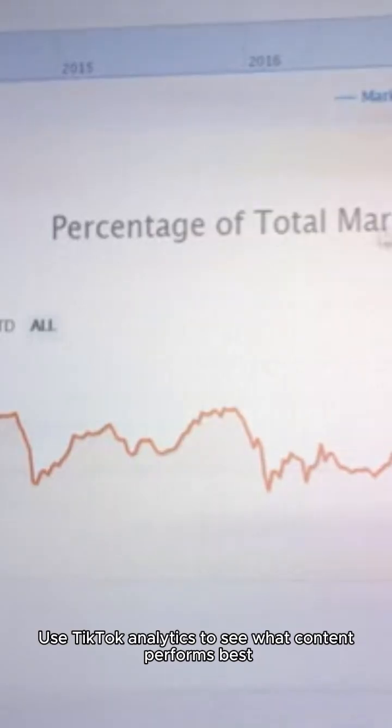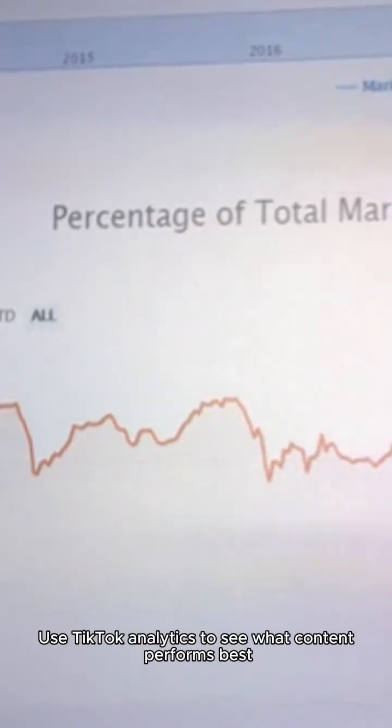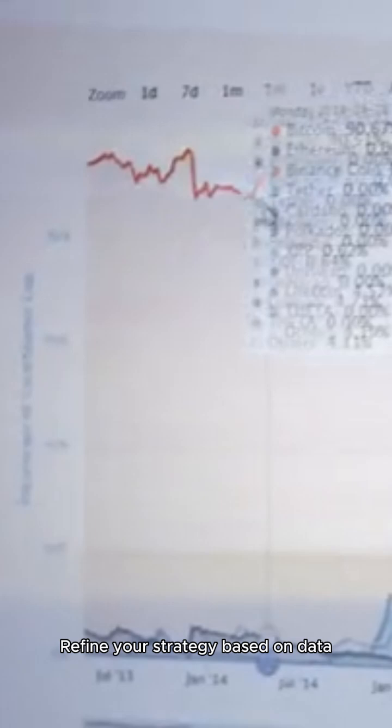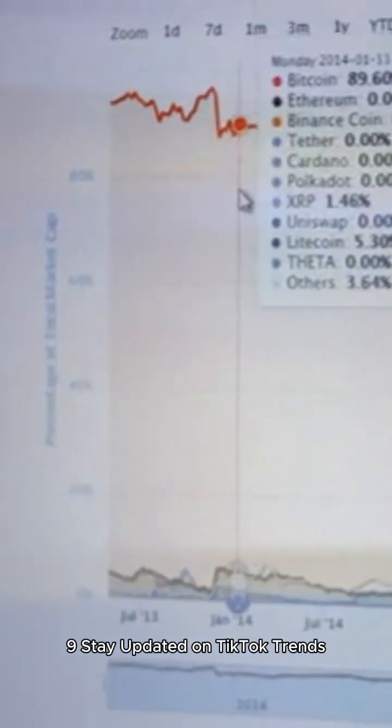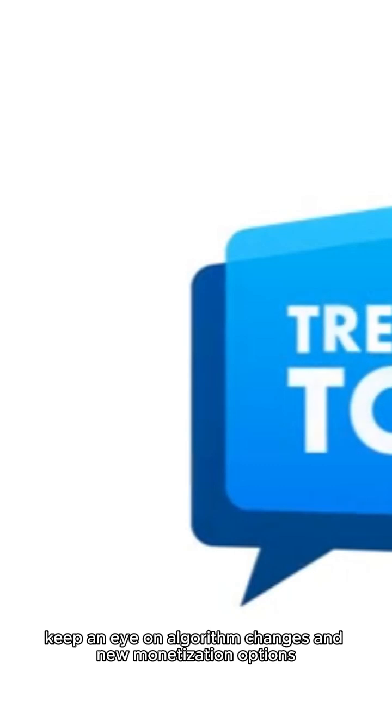8. Track your progress. Use TikTok analytics to see what content performs best. Refine your strategy based on data. 9. Stay updated on TikTok trends. TikTok evolves quickly. Keep an eye on algorithm changes and new monetization options.